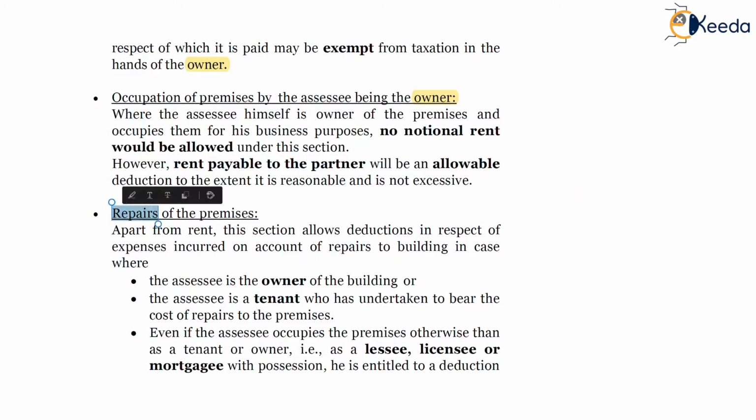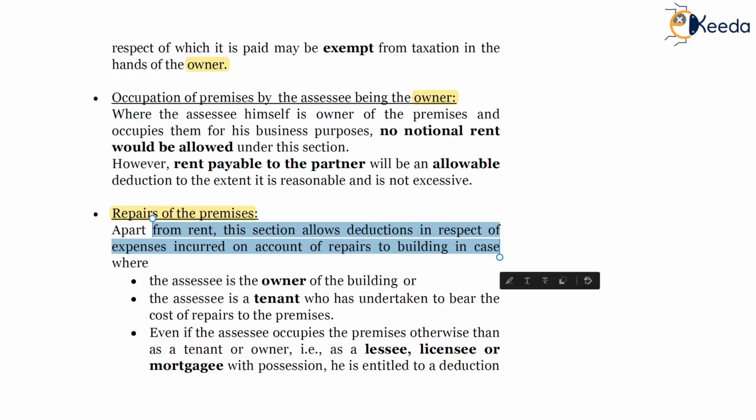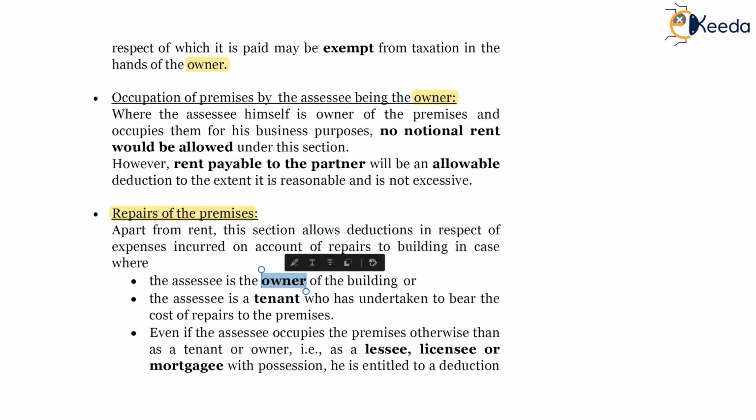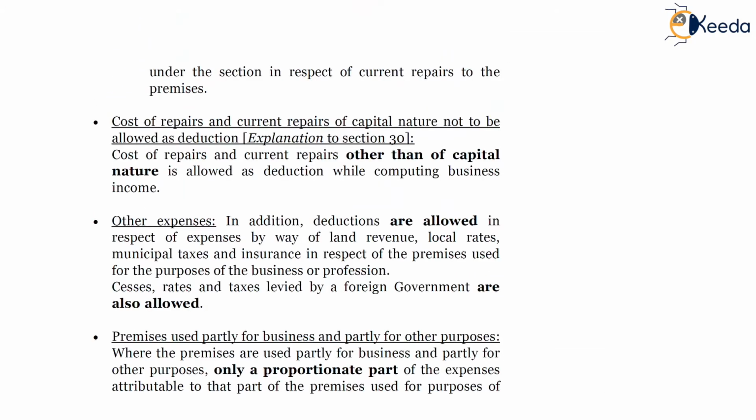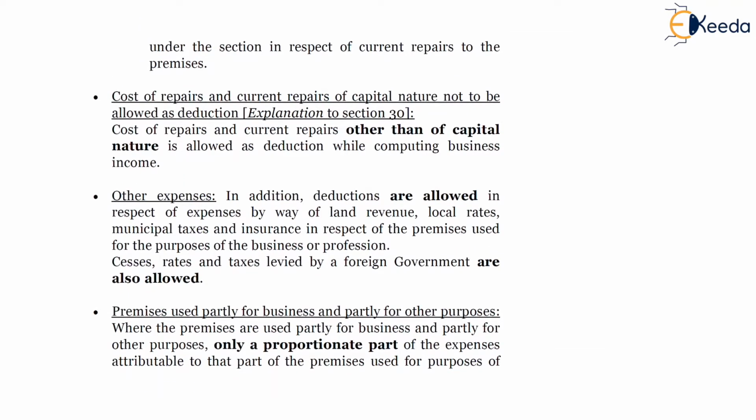Next point, repairs of the premises. Apart from rent, this section allows deduction in respect of expenses incurred on account of repairs to the building in cases where the SSC is the owner, or the SSC is a tenant who has undertaken to bear the cost of repairs to the premises, even if the SSC occupies the premises otherwise than as a tenant or owner. So he may be a lessee, licensee or mortgagee with possession, and is entitled to the deduction on account of expenditure incurred on repairs.